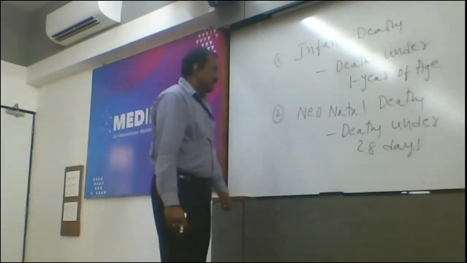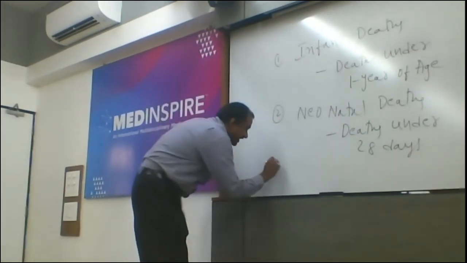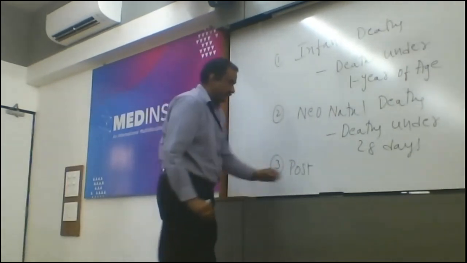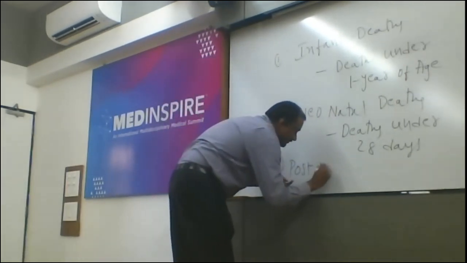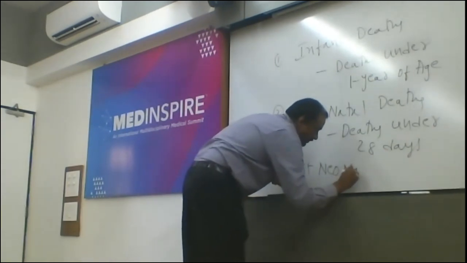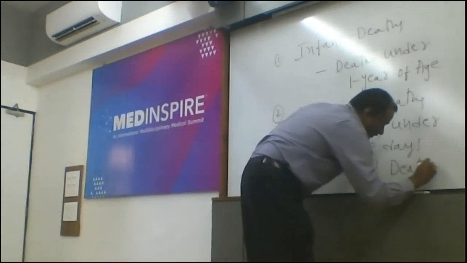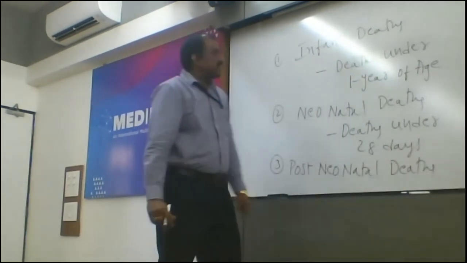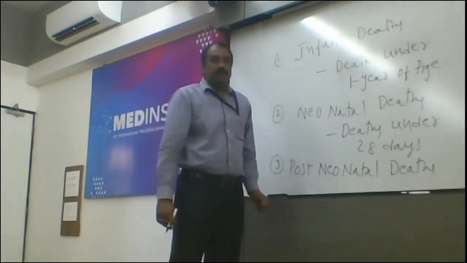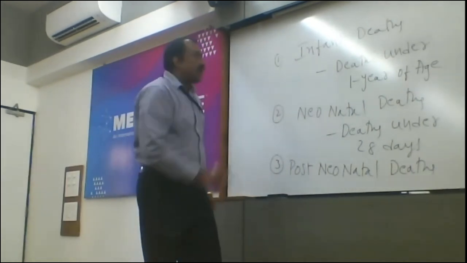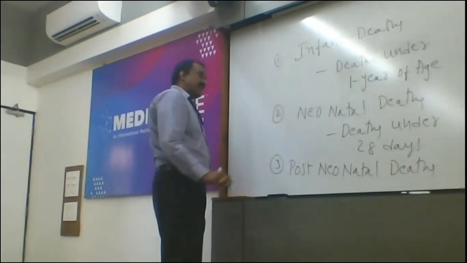The third one is post-neonatal deaths. Post-neonatal deaths means whatever the interval period from 28 days to under 1 year of age is called post-neonatal deaths.